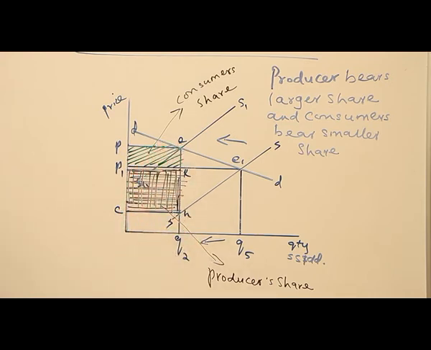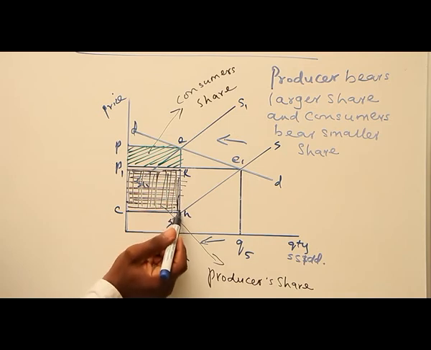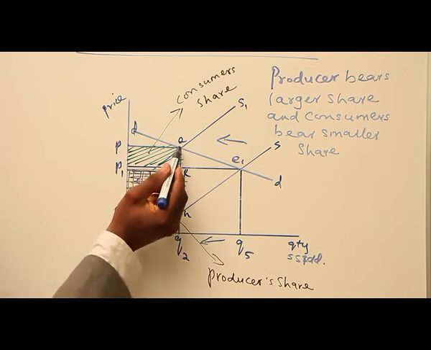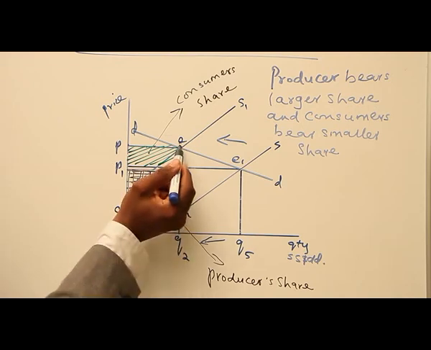Then who is going to take the larger share? Here, the producers and the consumer will share the burden of the tax. But for them to share the burden of the tax, the producer will take the larger part of the share. So that's how we have it from what? KH. The tax that the producer or the seller will pay is KH, while the consumer will pay what? EK. So the portion here is greater than the portion here.